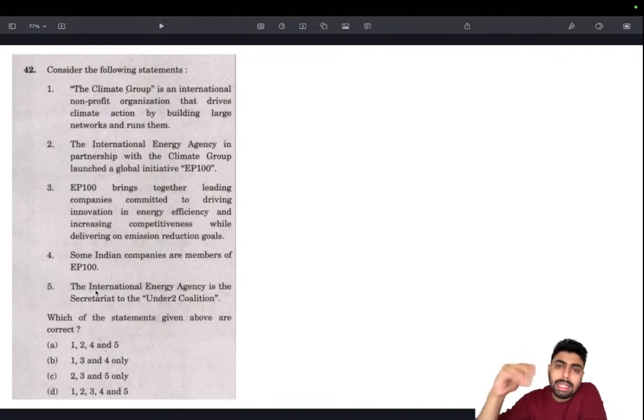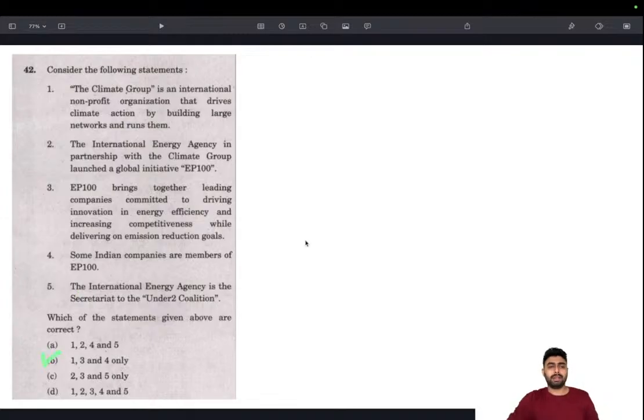This is how you study any body, any agency. Understand their interest, how it is aligned, whether it's pro-conservation, pro-emission reduction, or pro-production. Those sorts of things help you in eliminating these contradictory bodies when given in a single statement. So that's how we arrive at the answer, eliminating 5. We arrive at the answer as B.